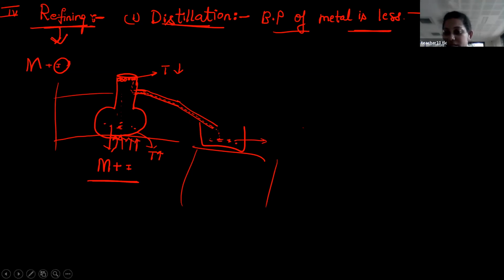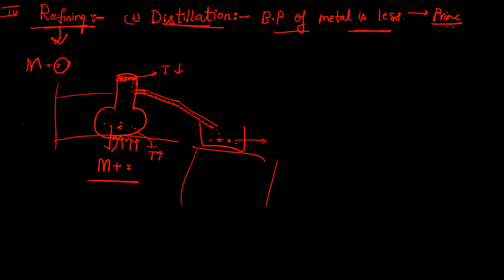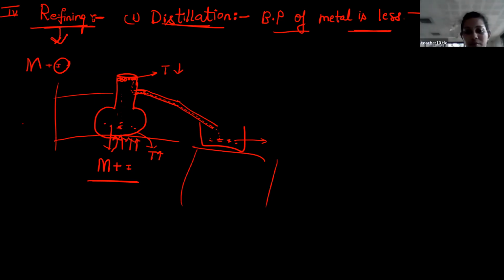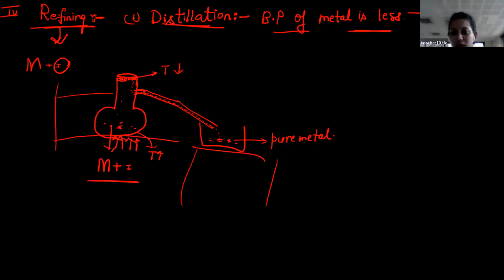So now tell me, what is this? What is that, student? Pure metal. It is a pure metal. Is this clear, students? And what about this impurity? Impurity will stay here because its boiling point is more. Is this clear? This is a distillation process. Is this clear, students? Any confusion in this distillation process?